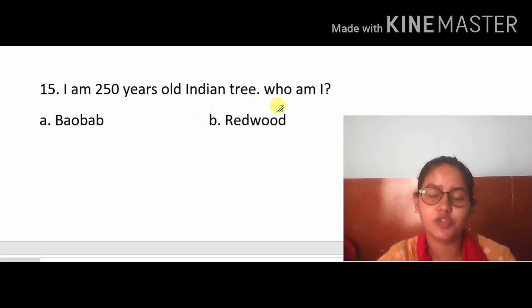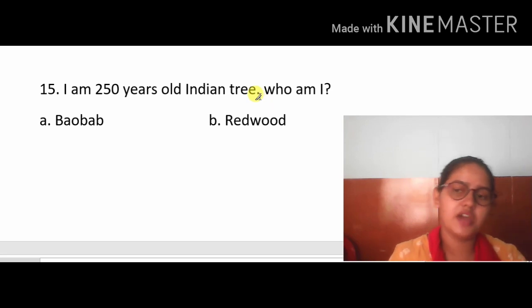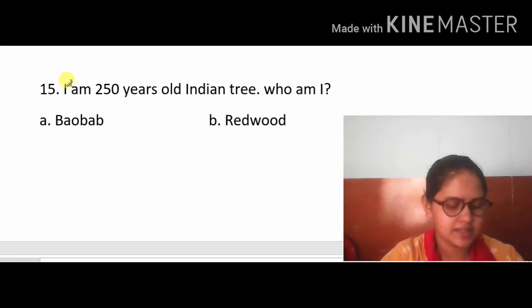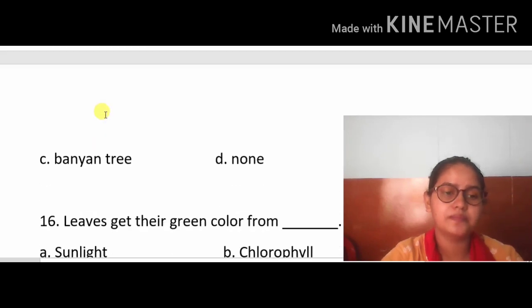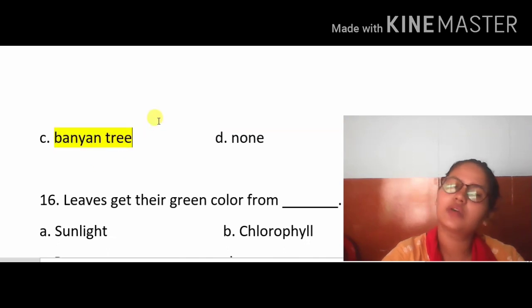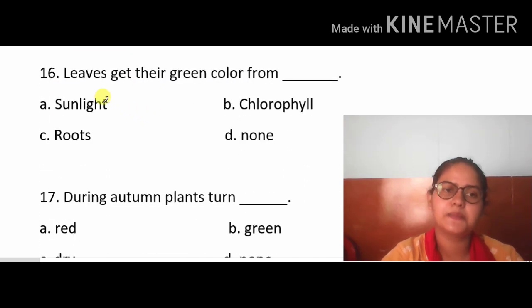Now this one: I am a 250 years old Indian tree. Who am I? Where is it located? We learn in our chapter, on page number 60, the great banyan tree located in Kolkata is over 250 years old. So which tree is 250 years old? Banyan tree, right? So we can choose banyan tree here. Okay, C is the right answer.